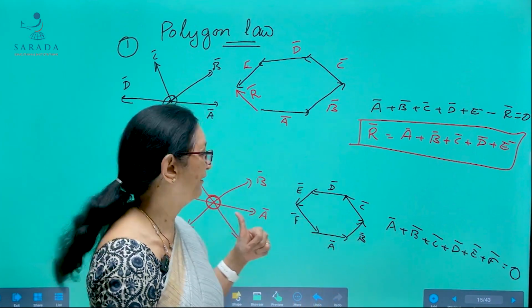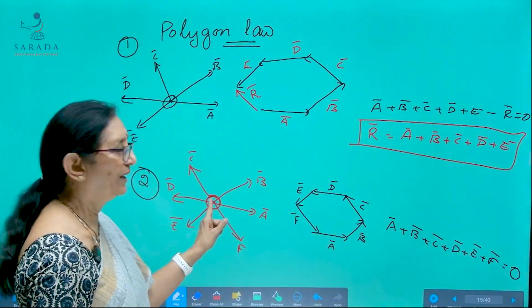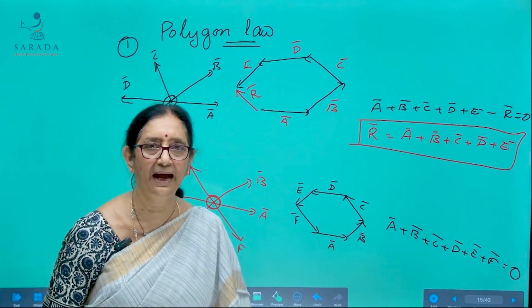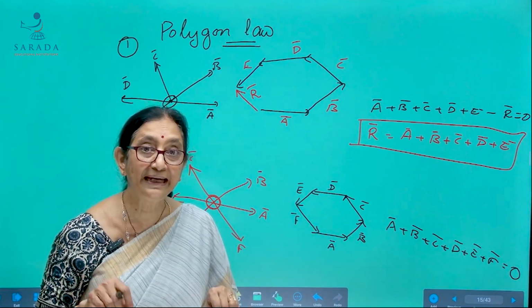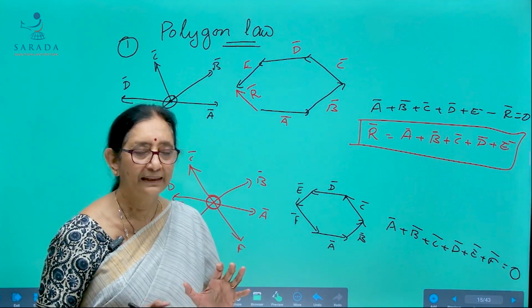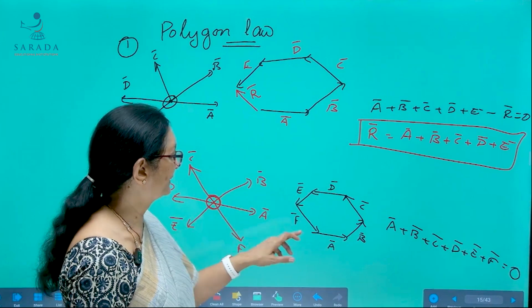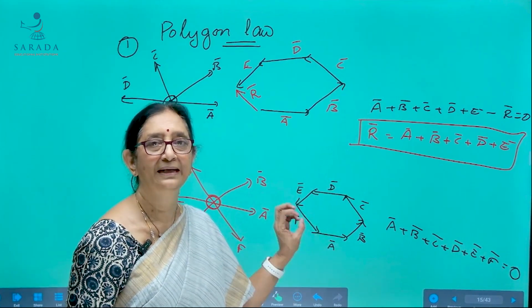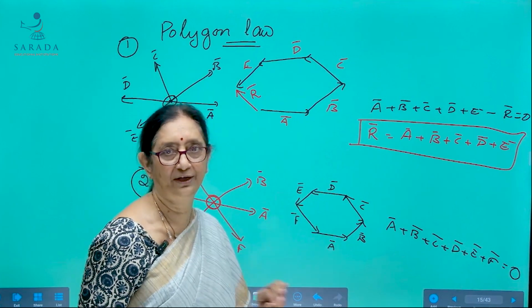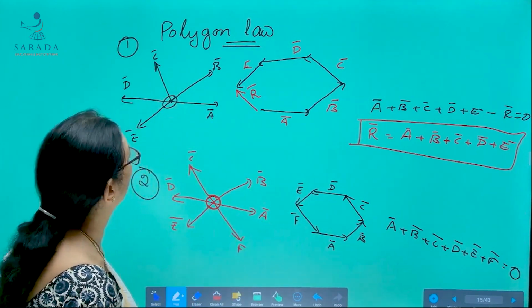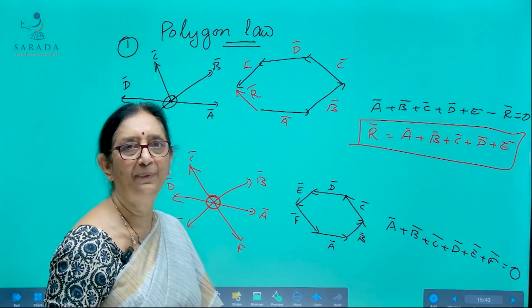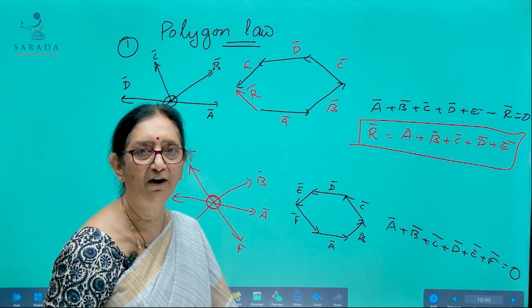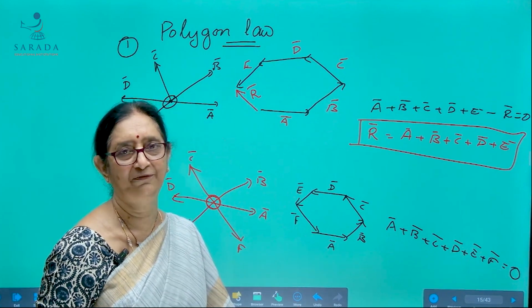So the polygon law of vectors second statement is, when a number of vectors simultaneously acting on a point keep it in equilibrium, then those vectors are represented by the sides of a polygon taken in order. So that is briefly about vectors, triangle law of vectors, and polygon law of vectors.